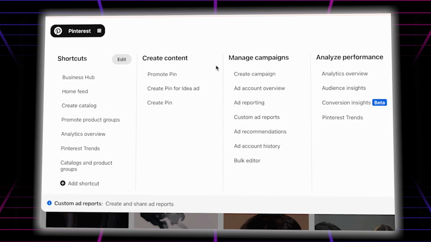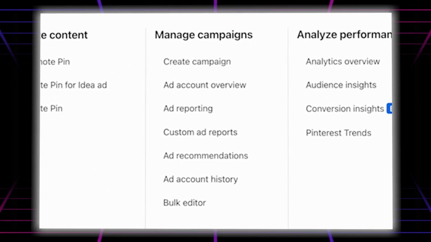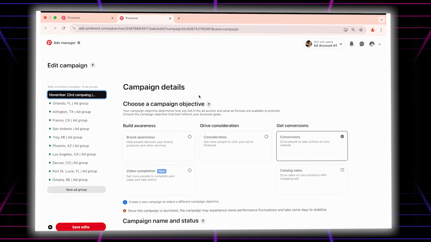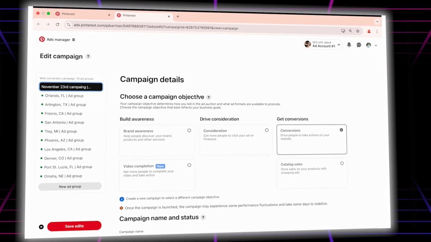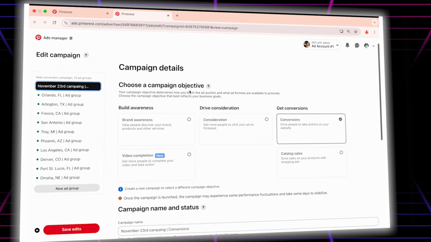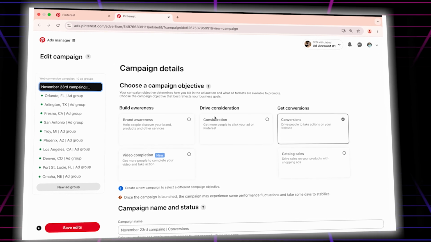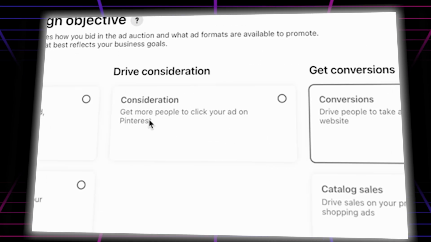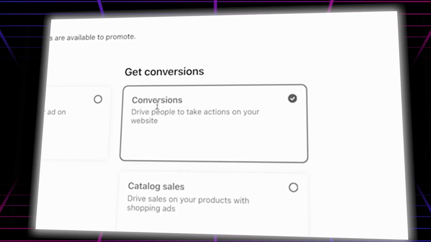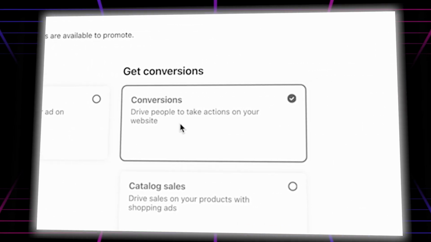So you just simply click on create campaign. From create campaign, it will appear here. I already set up everything so that it doesn't take your time. Okay. So from there, you need to choose a campaign objective, right? If it's a conversion, catalog sales, or consideration. I always suggest conversion because it drives people to take action on your website.